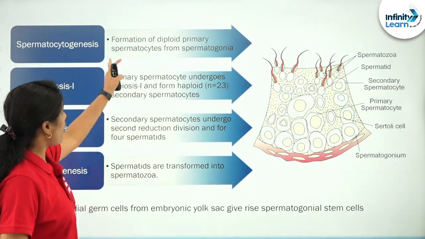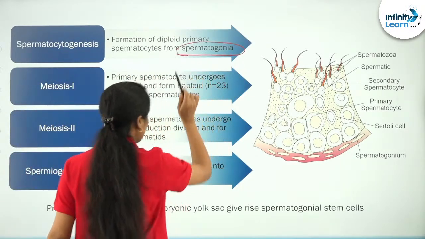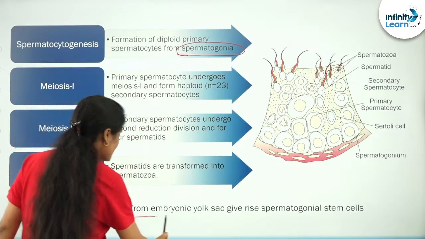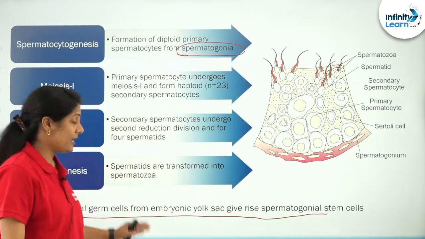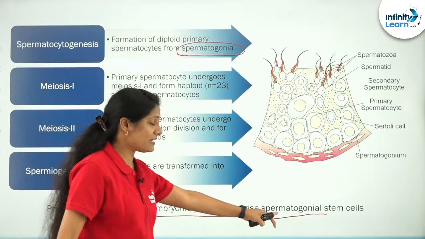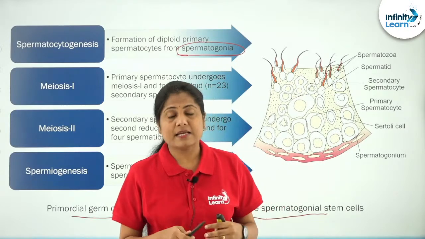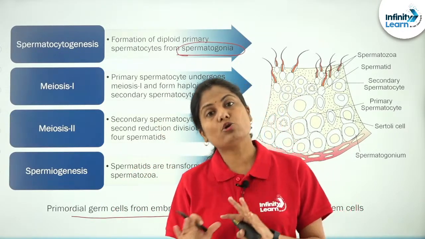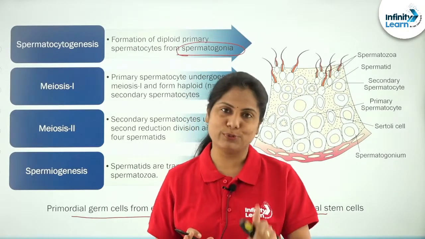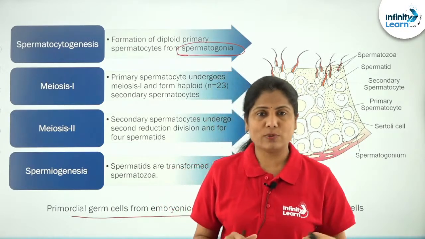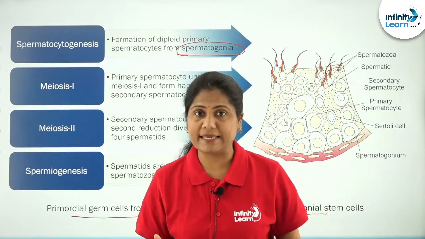The first step is the formation of diploid primary spermatocytes from spermatogonia, right. Primordial germ cells from the embryonic yolk sac give rise to the spermatogonial stem cells. In the embryonic stage, from the yolk sac itself, these cells are forming, which then migrate to the testis. So, these cells are going to remain dormant. They are just going to be there in the testis till the point of puberty, because that is when they are going to be activated. They are rapidly undergoing divisions and the process of spermatogenesis begins, right.